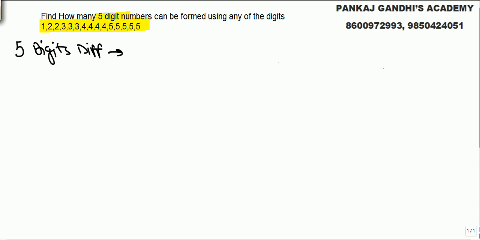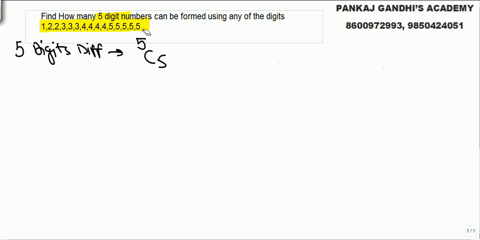Now what we know is how many digits are there: 1, 2, 3, 4 or 5. Out of 5 we can select any of the 5 digits. Look, choices will be 1, 2, 3, 4, 5. We want all different. Look, the next 2-3 questions are tougher and they need all the concepts of permutation and combination. So please revise all the concepts and then try to solve these questions.